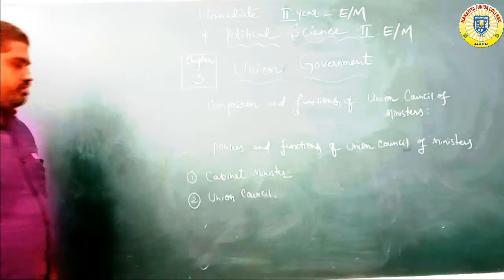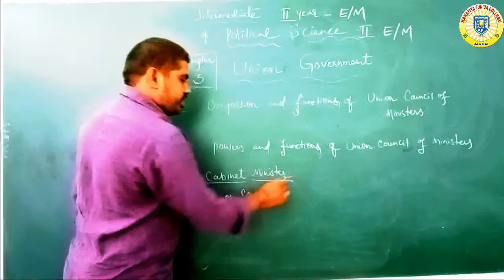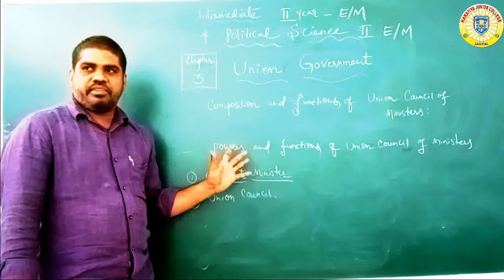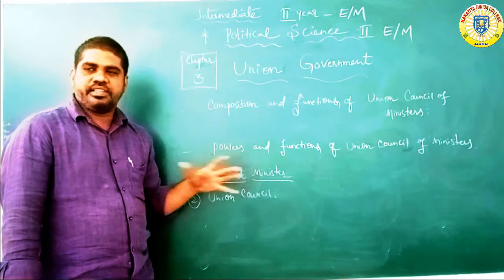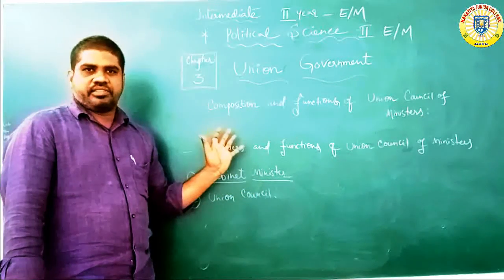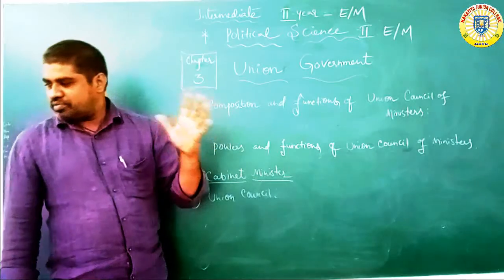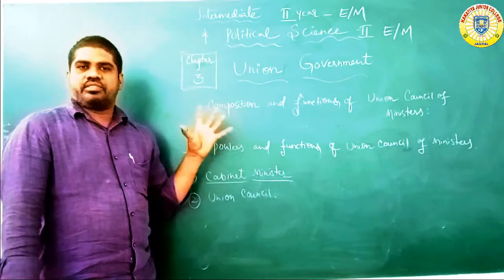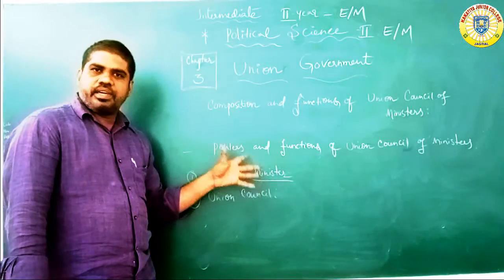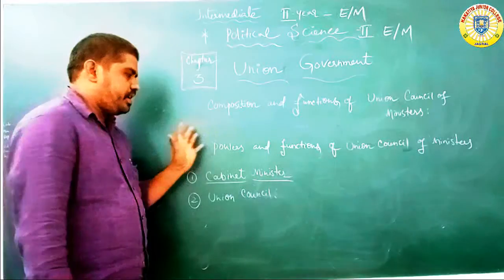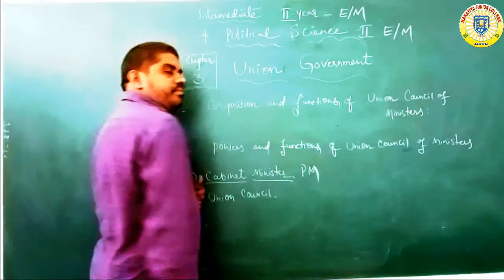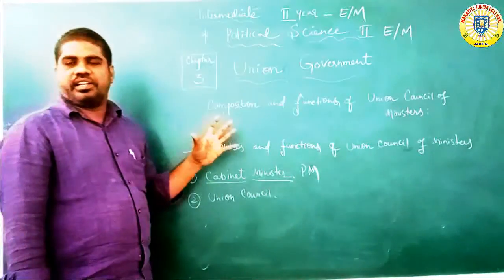Number one, cabinet minister. Who is the main cabinet minister? Yesterday we already discussed the cabinet. What is the meaning of cabinet? Cabinet means the Prime Minister and other Union ministers. The Prime Minister and other Union ministers together belong to the cabinet. Who is the head of the cabinet? The PM, the Prime Minister. The cabinet ministers are controlled at the central level.